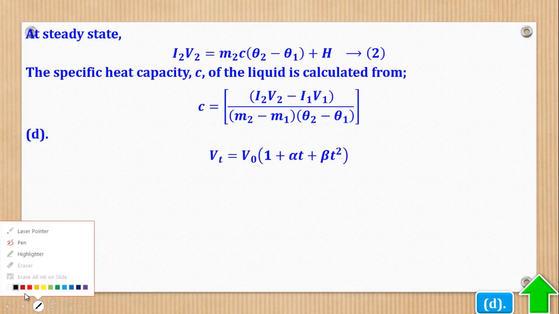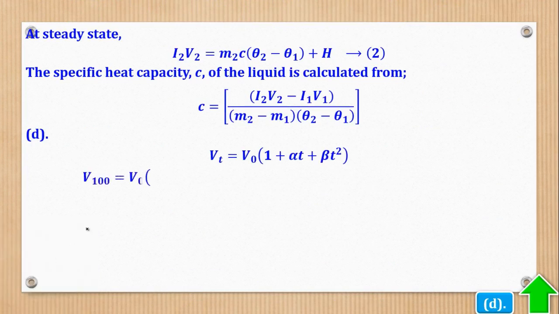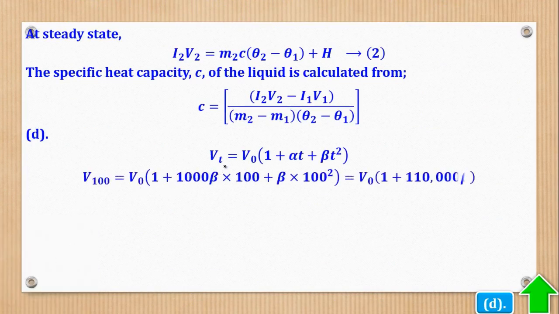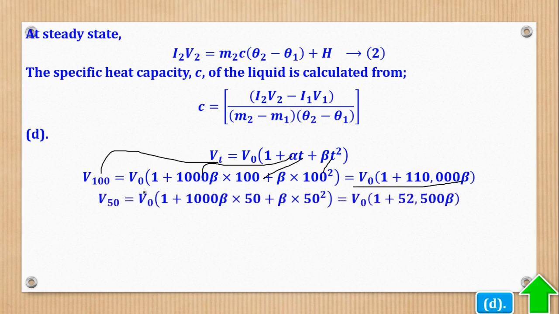So first of all, you are given Vt, you can substitute for V100, meaning where there is T, you put 100. And they also told us that alpha is equal to 1000 beta. So where there is alpha, put 1000 beta to come up with that. Then V50, where there is T, put 50 to come up with that.